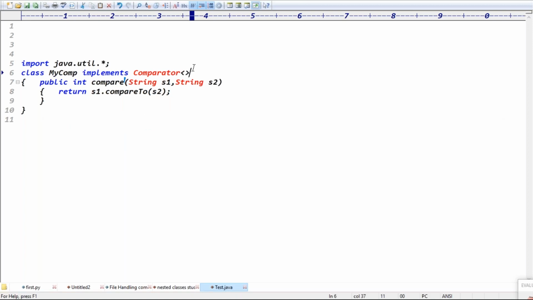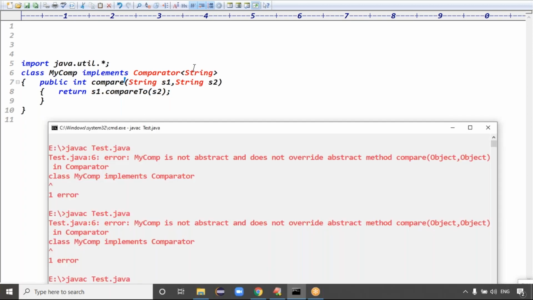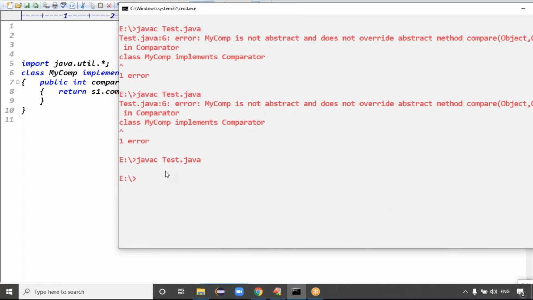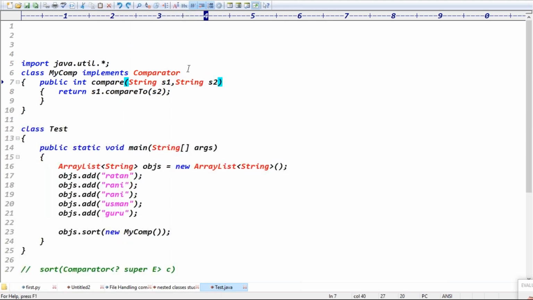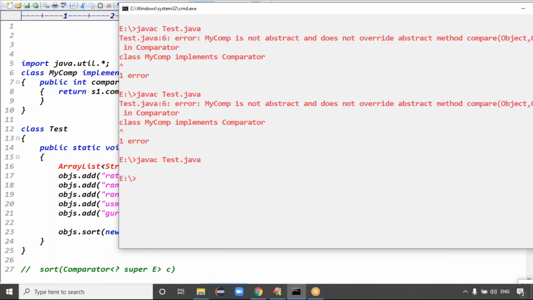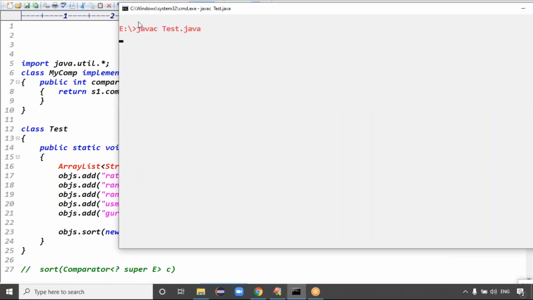Can we do one thing? You can make the type String, it's not a problem actually. Oh my god, that's the issue. It's the generic version. We have to specify the type of the data for the comparator. Then only while overriding can you specify the type, right? Exactly, the generic version. It's fine, guys. Here we have to specify what type of data you are going to compare, string data, so you can pass the arguments as strings. This is fine, it's my mistake. Now you can compile this code, guys.